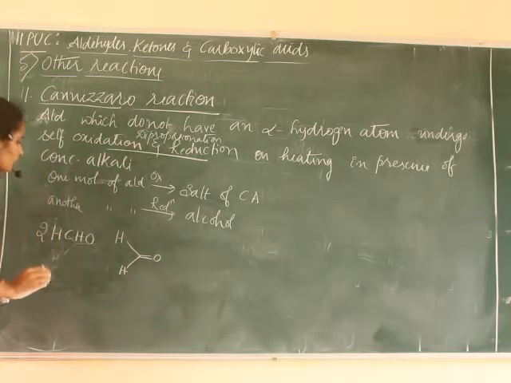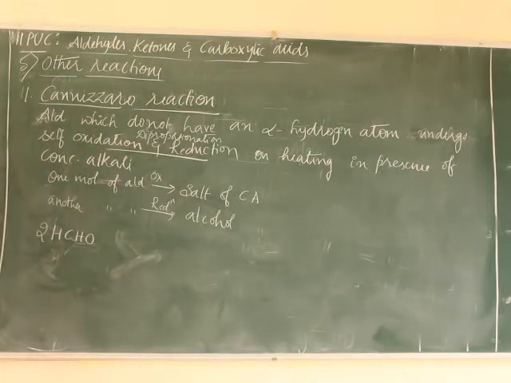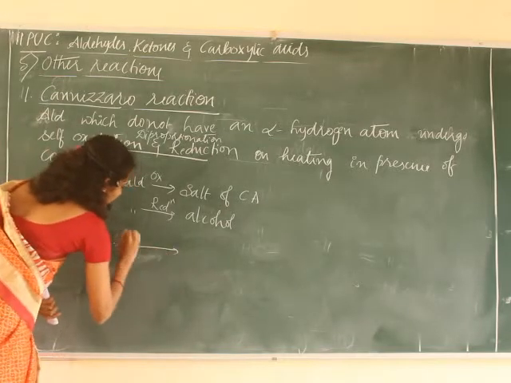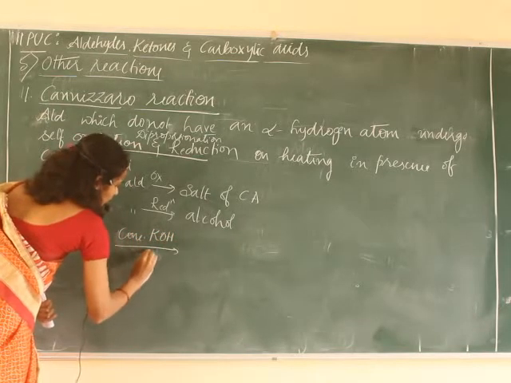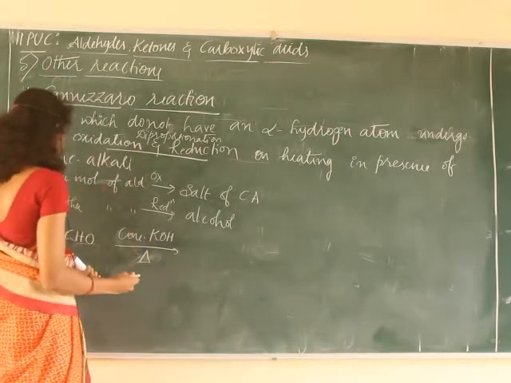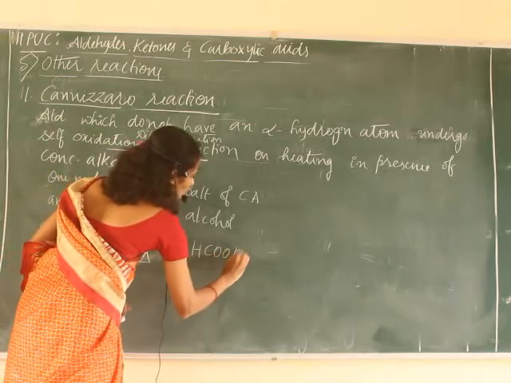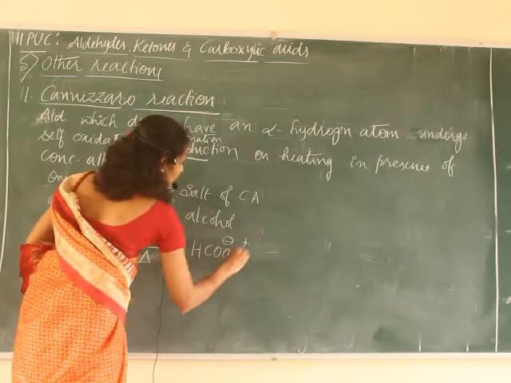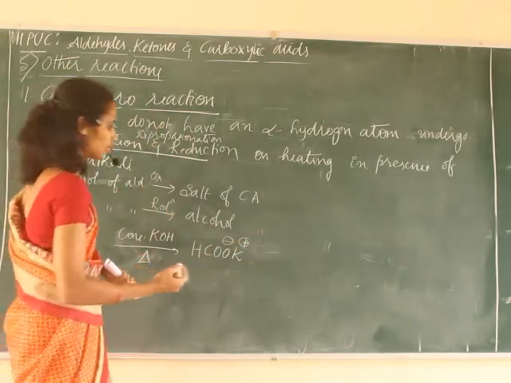Two molecules of formaldehyde, on heating in the presence of concentrated alkali, that is concentrated potassium hydroxide, one molecule will undergo oxidation to give HCOOK, that is COO minus K plus, potassium formate, the potassium salt of carboxylic acid.